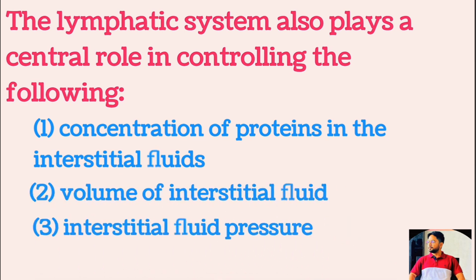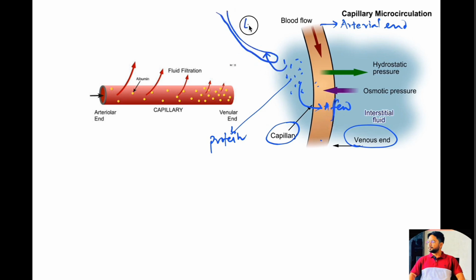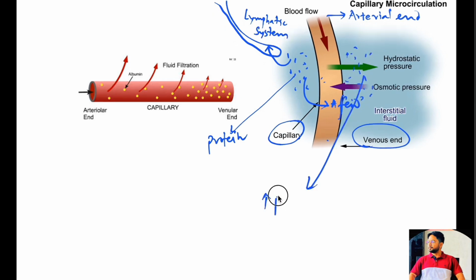A small amount of protein leaks continuously out of the blood capillaries into the interstitium. Only a minute amount of the leaked protein returns to the circulation by way of the venous end of the blood capillary. Therefore, these proteins tend to accumulate in the interstitial fluid, which in turn increases the colloid osmotic pressure of the interstitial fluid.